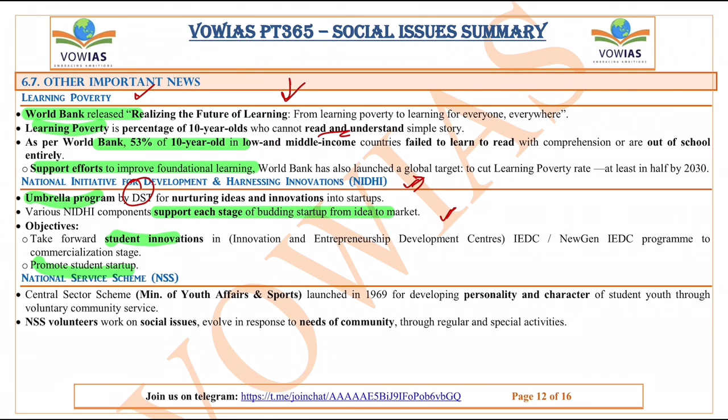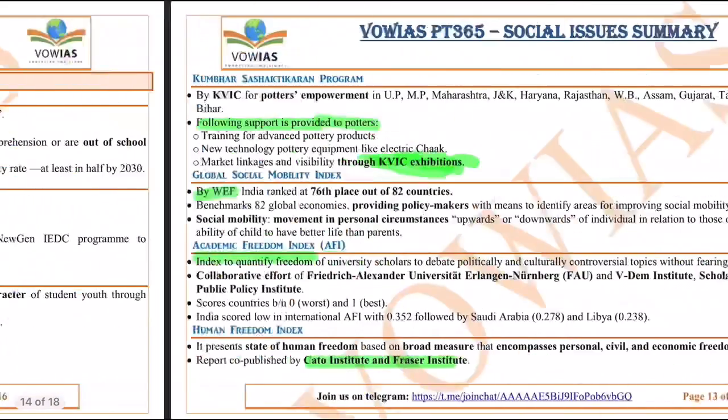The next one is the National Service Scheme, which is basically a central sector scheme launched in 1969 to develop the personality and character of young students, and the volunteers work on various social issues which evolved in response to the needs of the community. Okay.